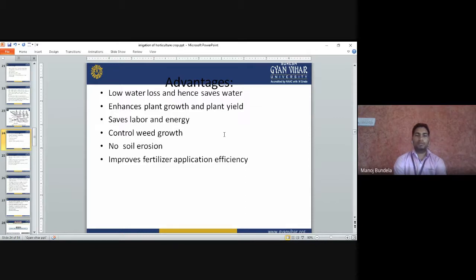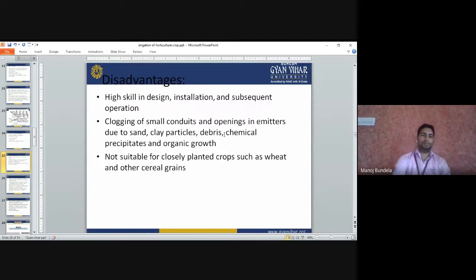It will improve the fertilizer application efficiency, because we will apply the fertilizer along with the water. Water soluble fertilizers we mix into the nutrient tank and apply with the water; that is called fertigation. Fertigation means we apply the fertilizers with the water only. When the water goes, the fertilizers are directly available to the plant itself. So it will improve the fertilizer application efficiency.